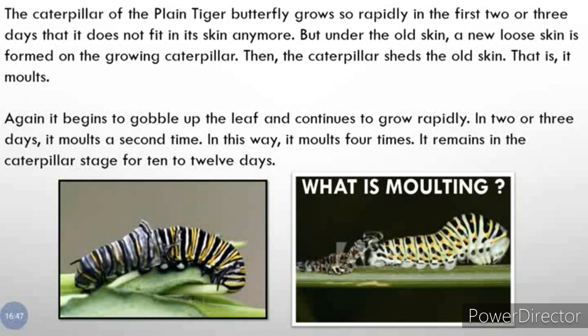The new skin is formed because the growth is very fast. So a new skin comes on the caterpillar, and the old skin starts to come out. He makes movements and he throws off the old skin.